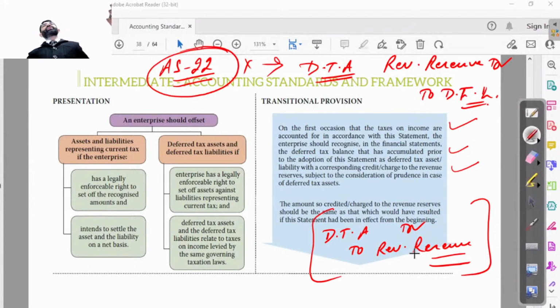Beta, profit and loss account is a revenue reserve, right? General reserve is a revenue reserve, right? But CRR is not a revenue reserve. In simple words, a student has given the answer, which is right: the profit which is available for distribution as dividend. But CRR, capital redemption reserve, is not a revenue reserve. That is not allowed to be distributed as a dividend. So you have to rectify yourself, beta, because you have given the correct definition but wrong example.